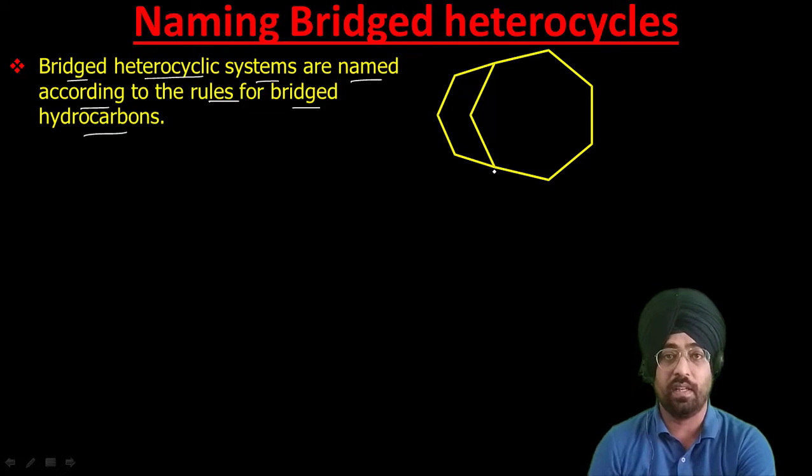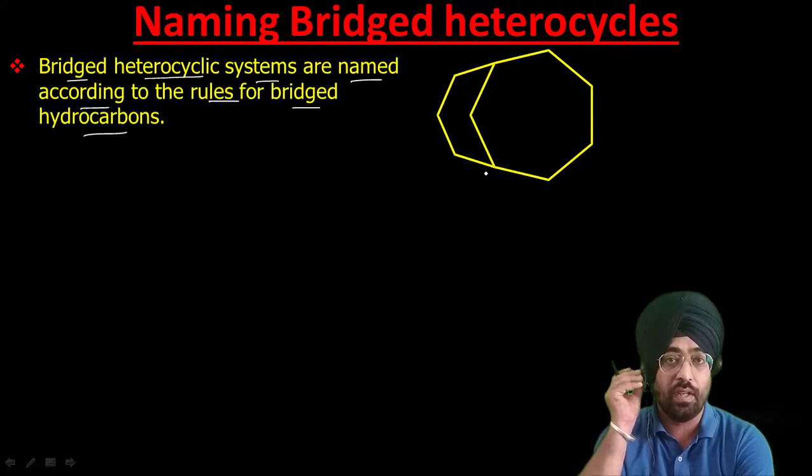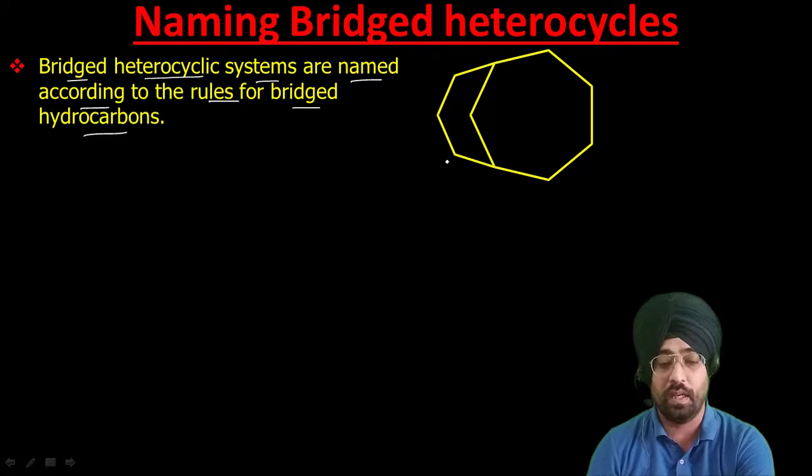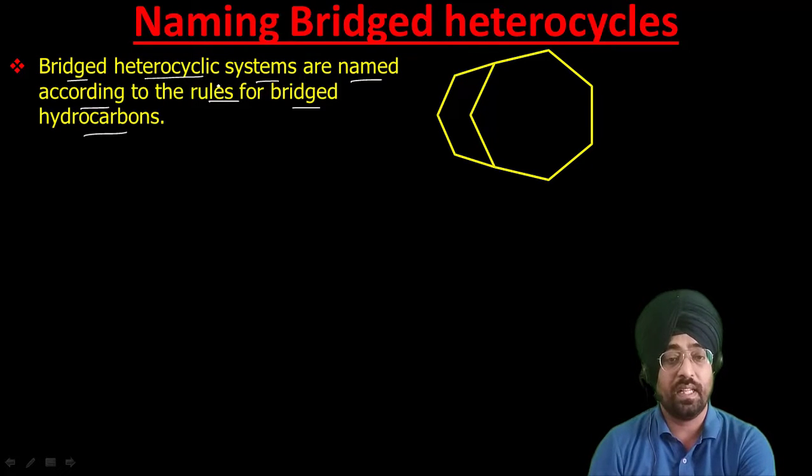We have already discussed what bridged compounds are, what fused compounds are, and what spiro compounds are, so please go through my earlier lectures. If you are new, this is a typical bridged compound. Bridged compounds are those in which two cycles are joined and have more than two atoms common in the ring. As we are discussing heterocyclic compounds, which contain a heteroatom in the ring, the first rule says that bridged heterocyclic systems are named according to the rules for bridged hydrocarbons.